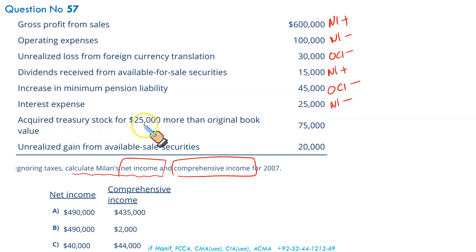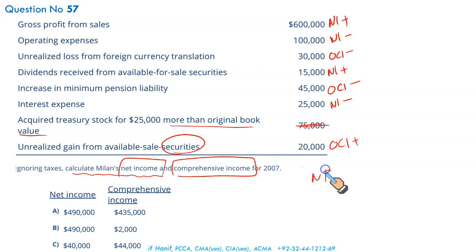Acquired treasury stock for 25,000 more than the original book value. There are 2 ways to treat treasury stock, and that's not the agenda for this. It will affect your stockholders' equity balances individually, but it will not affect your other comprehensive income or your net income. So this item is just to confuse you guys. Unrealized gain from available for sale debt securities, 20,000. It's an OCI addition.